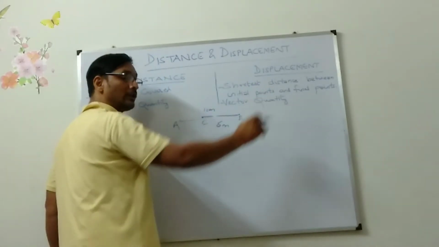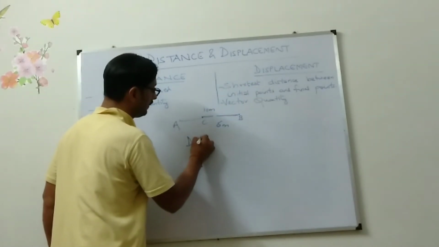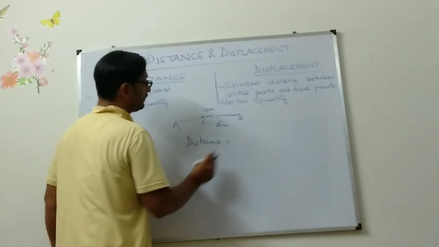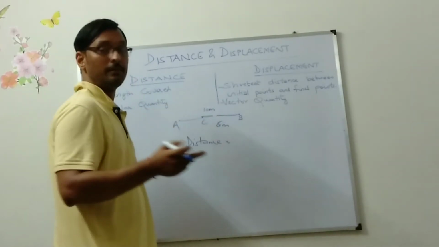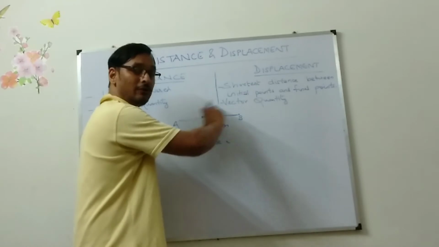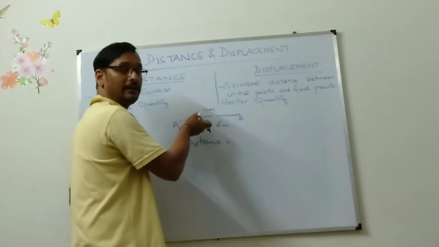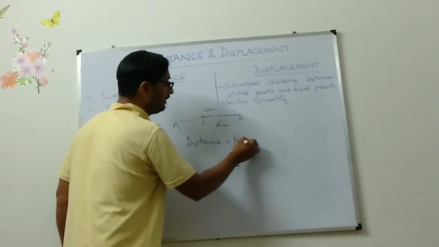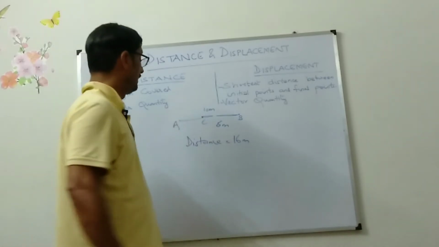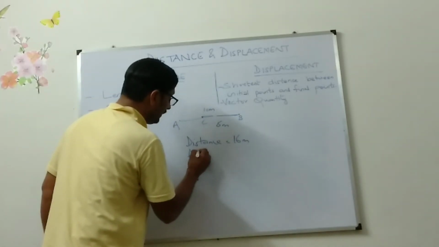So what is the total distance it has covered? The total distance was what? 10 meter, it has gone from A to B. From B to C, it is 6 meter. The total distance it has covered? 16 meter. And what is displacement?